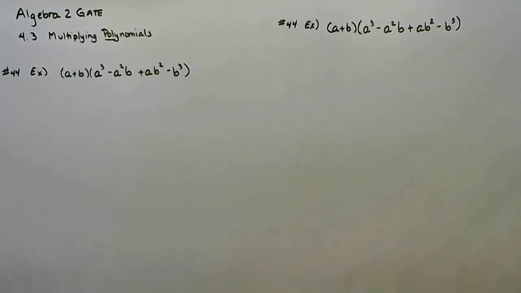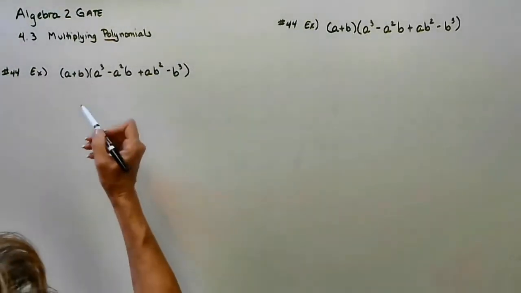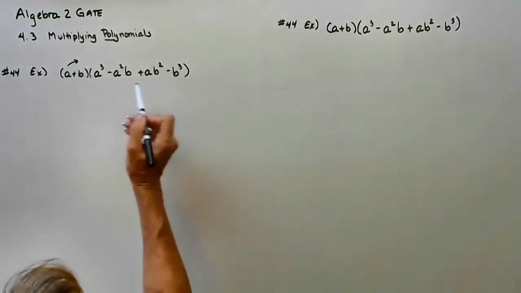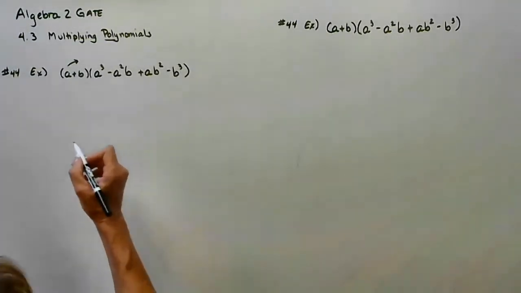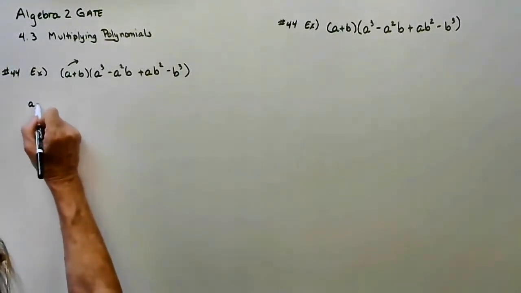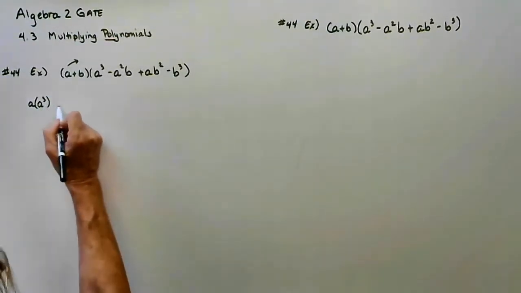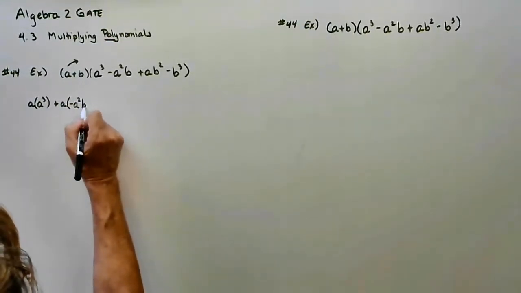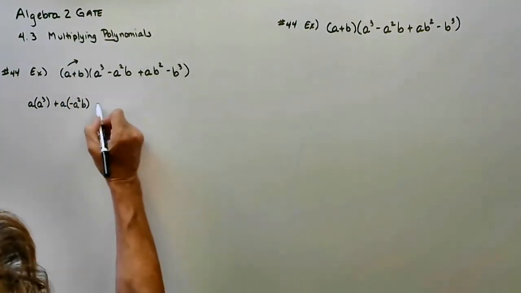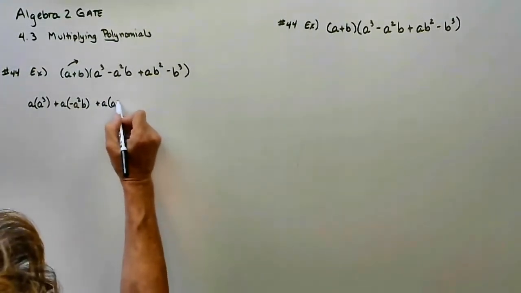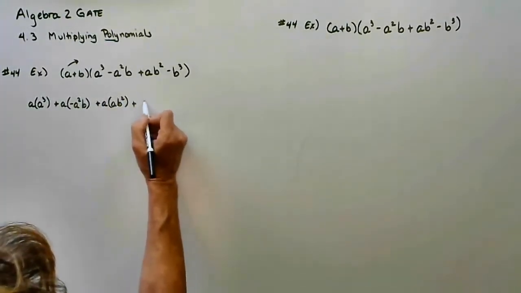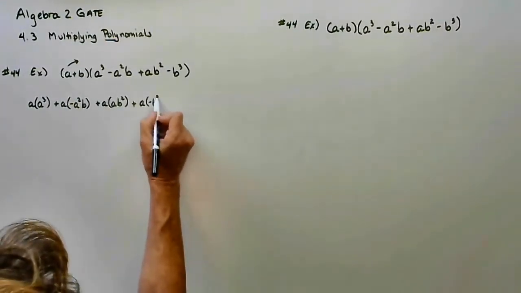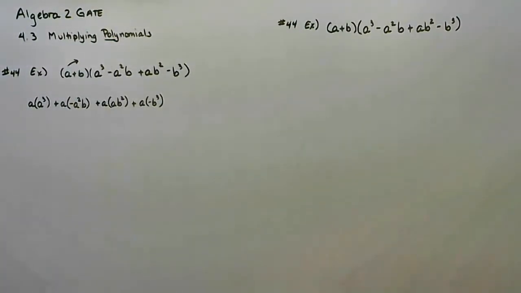First is horizontally. So horizontally, let's distribute. Okay? So if I first distribute a to everything, we're going to get a times a to the 3rd plus a times opposite of a squared b plus a times the 3rd term plus a times the 4th term. Now that's once we distribute the a.